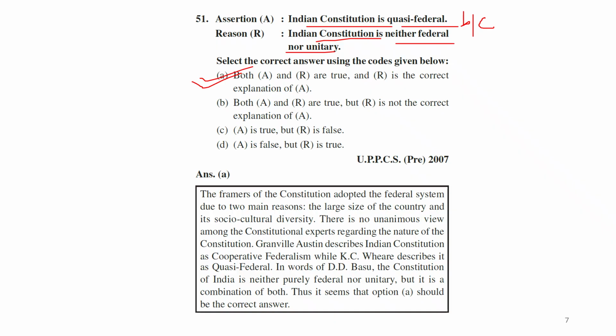ठीक है. I'm also doing a complete lecture series of Indian Polity by M. Lakshmikant. Okay, so you can watch those videos as well. There you will get a lot of theory things that is given in the book. So yeah, these things I have already dealt there. So if you have not watched that lecture series, please watch.